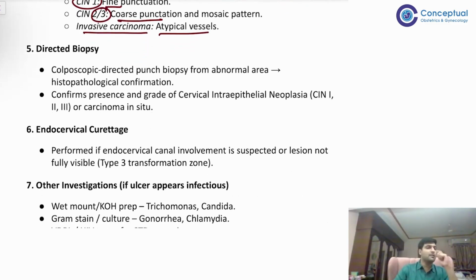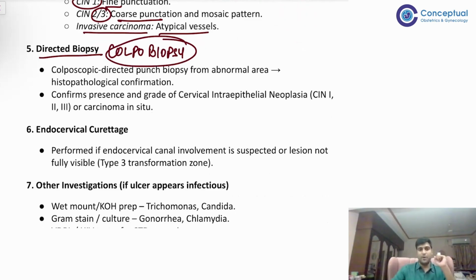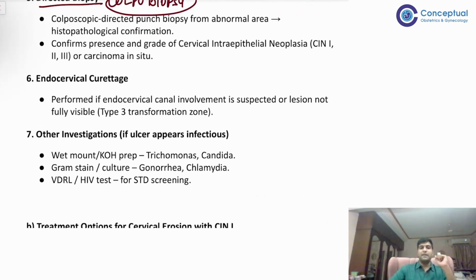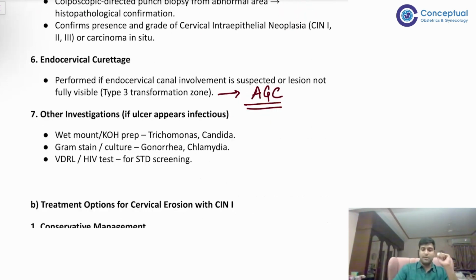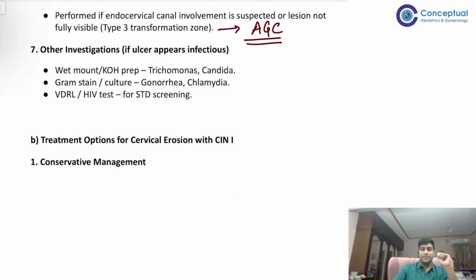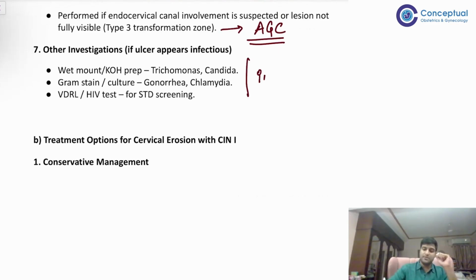And then what will you do in the diagnosis? You will take a biopsy. So this we call colpobiopsy. Colpobiopsy: do a colposcopy and under vision take a biopsy. Apart from that, endocervical curettage can also be done. This especially is for AGC, atypical glandular cells, right? Okay.